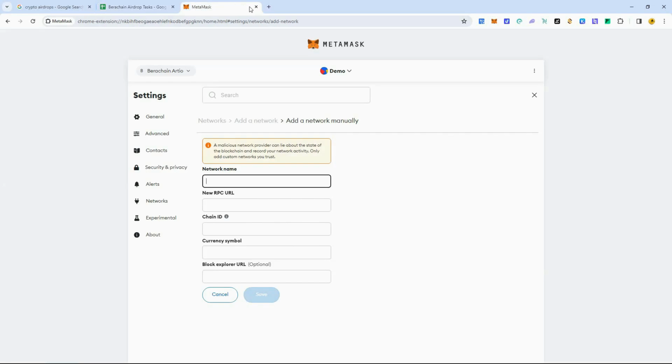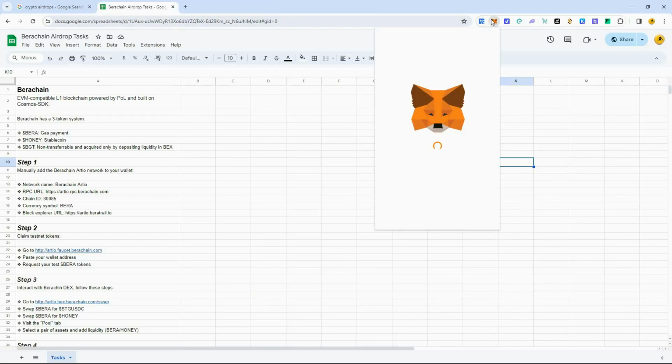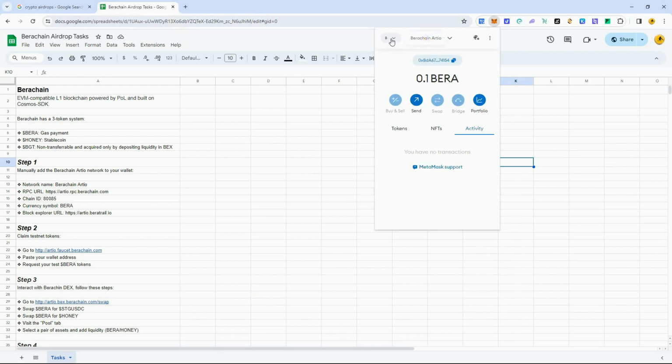Click Save. And then your blockchain will be showing here in your wallet. Just make sure you're on the Berachain Airdrop right here. Okay. Now I already have some Berachain. I'll show you how to get that. That's the next step.